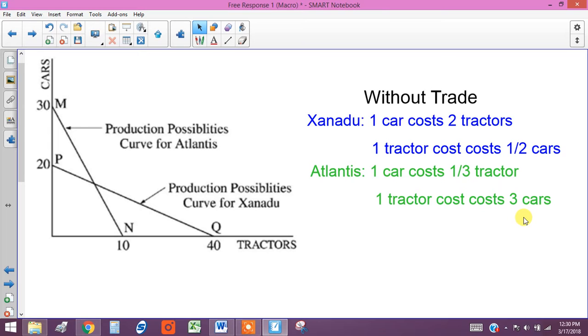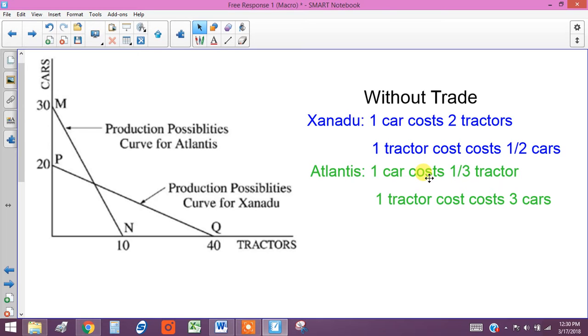So once we figure that out, it's very easy to see who has the comparative advantage. Whoever has the lowest opportunity cost for each one of these. So if one car costs Xanadu 2 tractors, and one car only costs Atlantis 1/3 of a tractor, it's very obvious to see that Atlantis has the comparative advantage in producing cars.